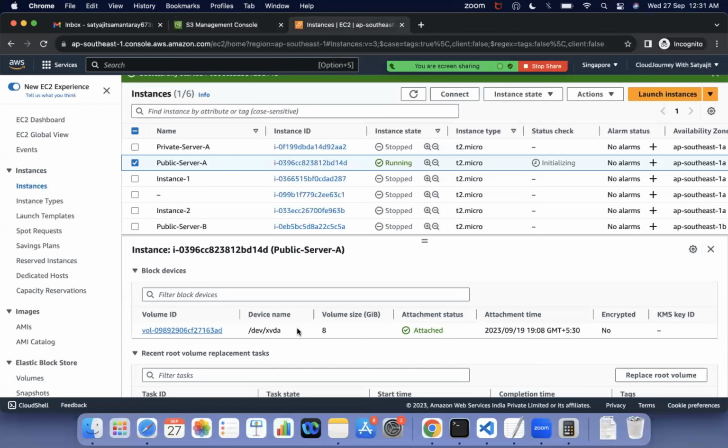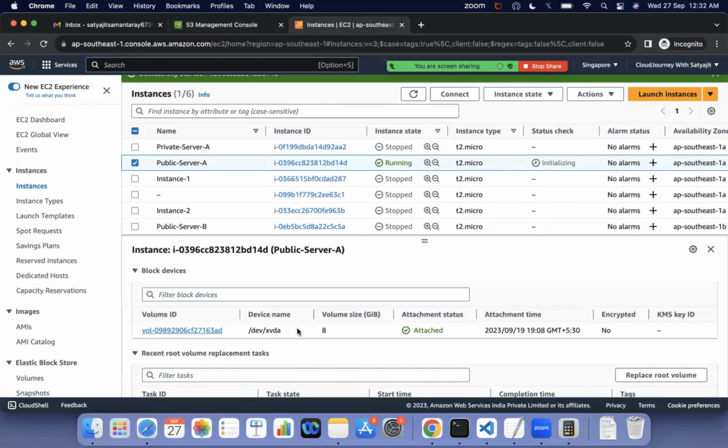Next is S3. S3 is object-based storage, which means you can store objects, videos, files, and everything, at a very cheap cost. And since S3 is object storage, you cannot store your operating system on S3. It means S3 cannot be a bootable disk or bootable storage device for an EC2 instance. Apart from that, you can store all the videos, files, and everything on S3.